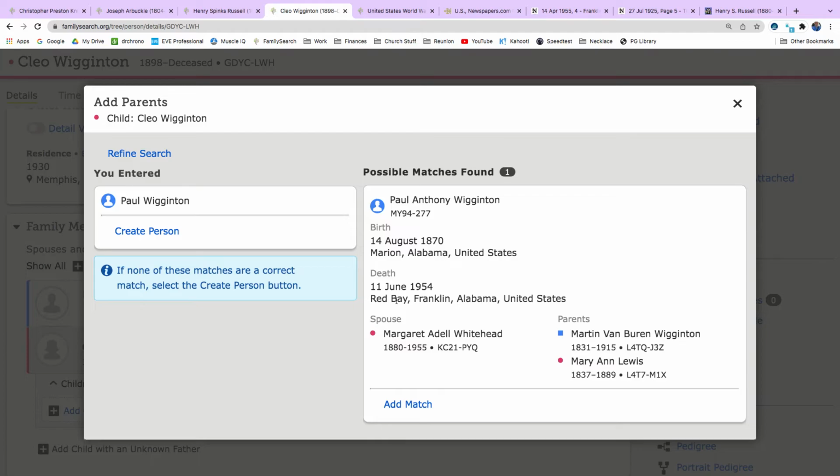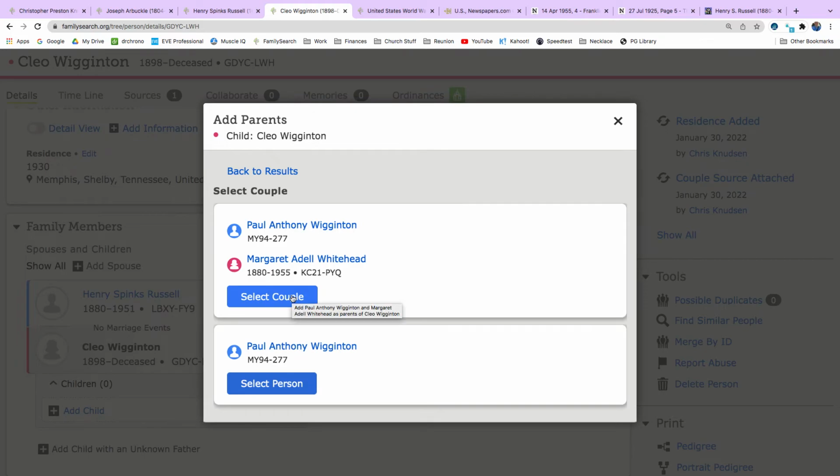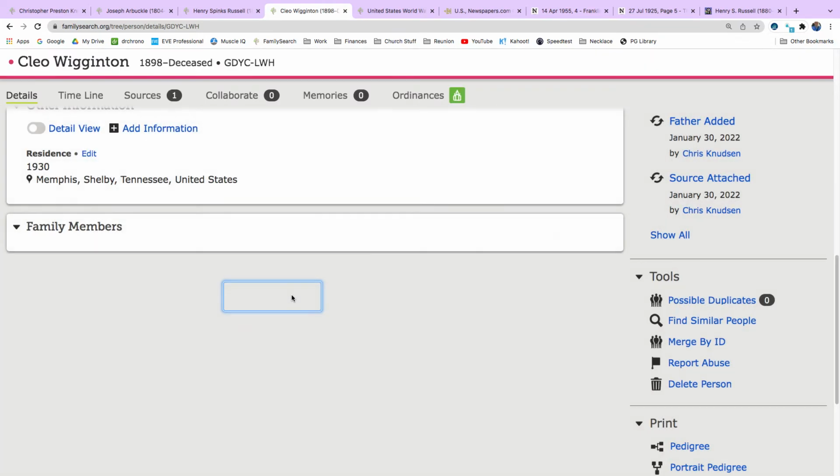And death in Red Bay, Alabama. And that makes sense because they were living in Red Bay, Alabama. So I'm going to click Add Match, and we're going to add the couple. So the lady who died that was Mrs. Paul Anthony Wigington was probably Margaret Adele Whitehead Wigington. So we're going to select the couple.